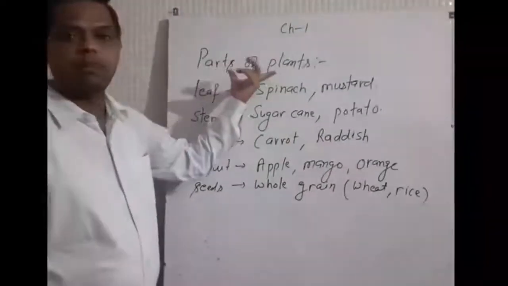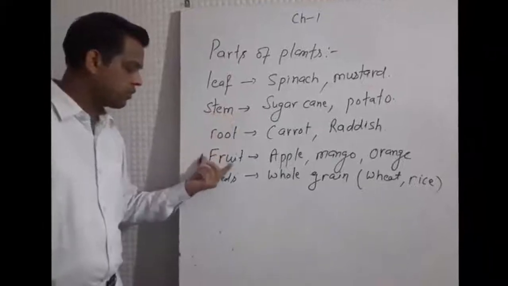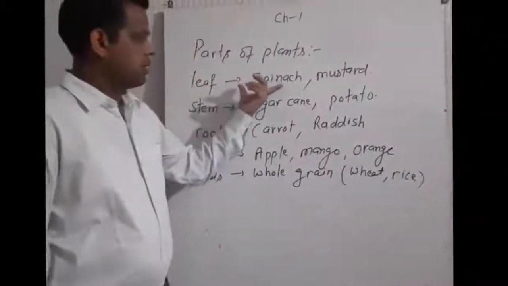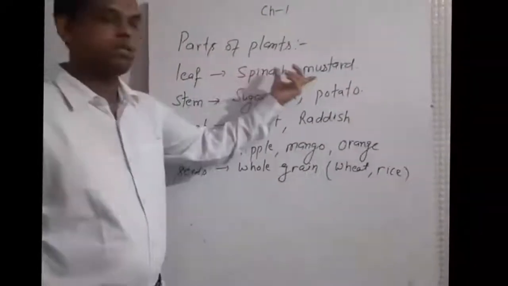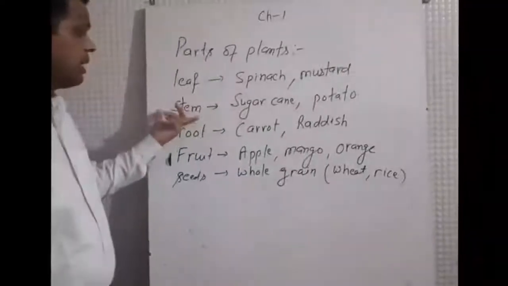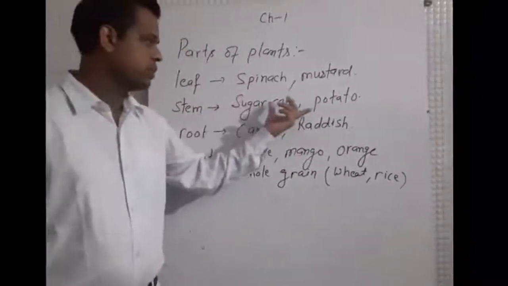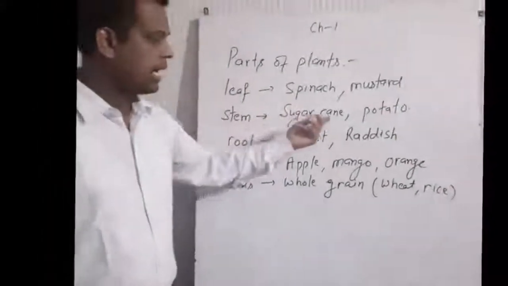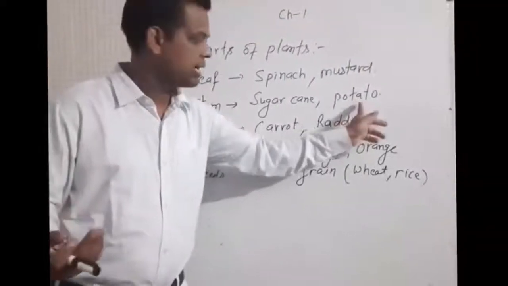We use different parts of the plants as food, for example leaf, stem, roots, fruit and seeds. Leaves of some plants are used as food, for example spinach and mustard. Similarly, stems of some plants are used as food, for example sugarcane and potatoes. Sugar we get from sugarcane, and potato is an underground stem that we use as a vegetable.